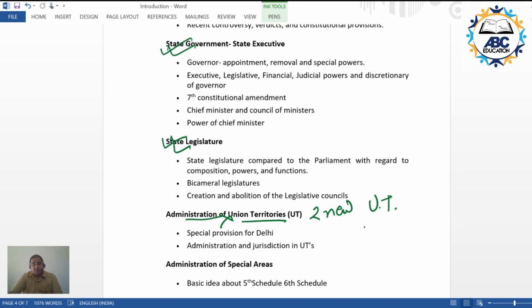So we'll be talking about these two new UTs, but at the same time, the one UT which is always in the news, Delhi, and specifically because of this COVID crisis, how this thing spread so much in Delhi. We'll be talking about the administration of Delhi, not about the COVID crisis as such.